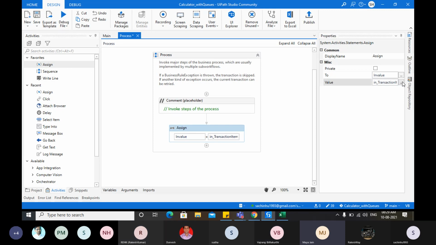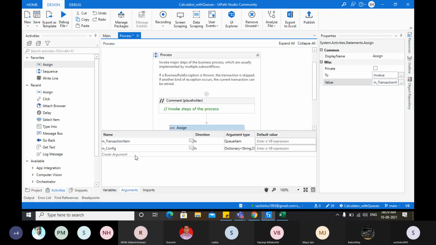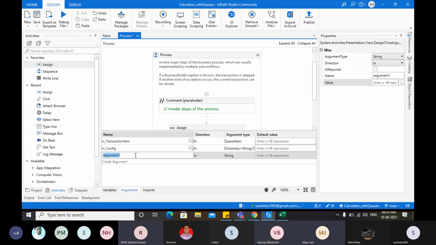I think you should create an argument. We can update in the success state, right? Maya, you said about argument, right? Yeah, should create an out argument. The reason is that there are two different workflows and the functionality of the two workflows is different. Process is to just process the item, and the output we are updating in the set transaction status. We already have the information and we already have code to do that. We need to use that code. We cannot rewrite everything.